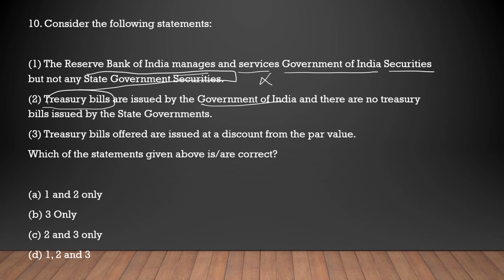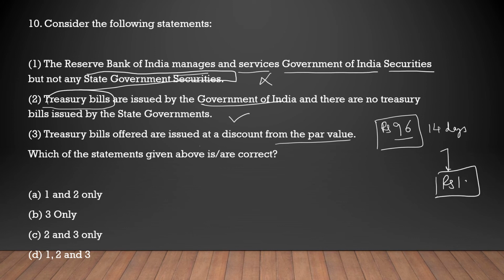This is correct. Treasury bills are mainly issued by the central government. These are for the central government only. Second option is correct. Next is, treasury bills offered are issued at a discount from the par value. Treasury bills are issued in this way. Let us say it is issued for today at 96 rupees. For, let us say, 14 days, it will be compensated to 100 rupees. At that time, the 100 rupees will be paid off. So option 2 and 3 are correct.